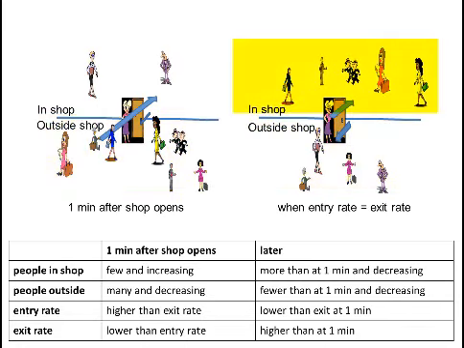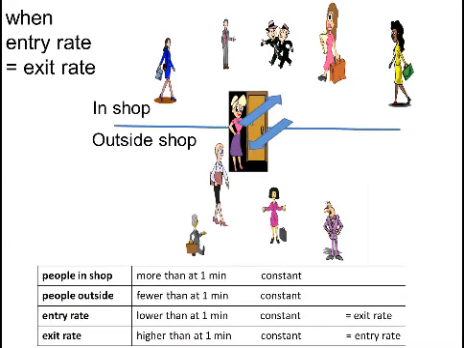However, as the shop gets fuller and so more squashed, more people would want to leave and fewer would want to enter. Thus, that would decrease the entering rate and increase the exiting rate until the two rates are equal to one another. At that moment, just as many people enter as leave the shop in a certain time, and that keeps the number of people in the shop constant, even though who exactly the particular people are that are in the shop changes as time passes.